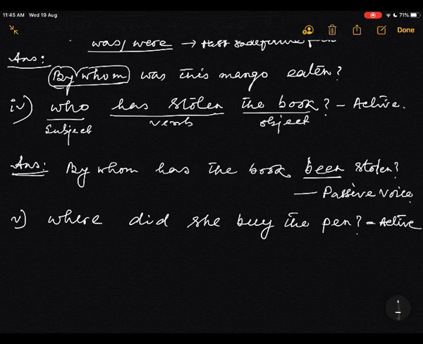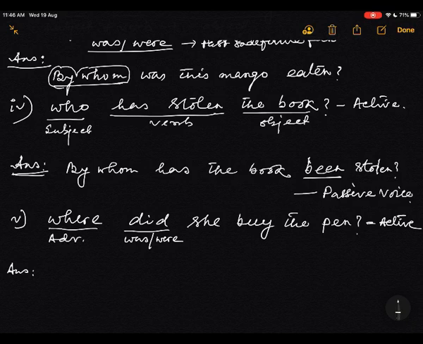Now the answer. Did means past indefinite. Past indefinite means it will become was. And where is what? It is adverb. And this is the verb and this is the object, the pen.